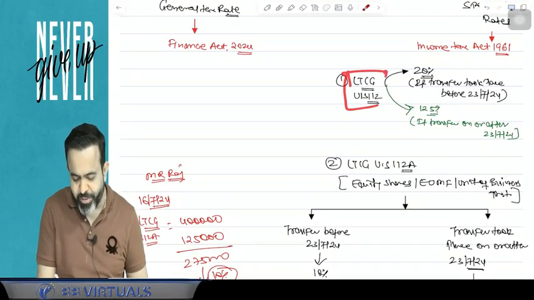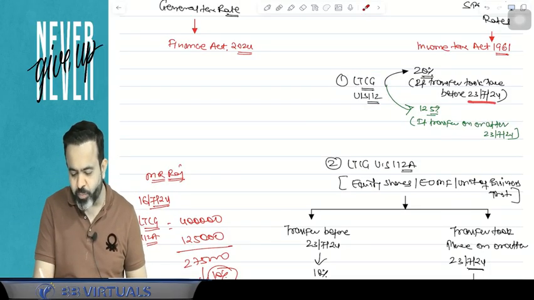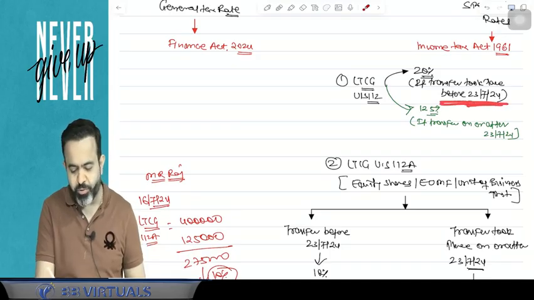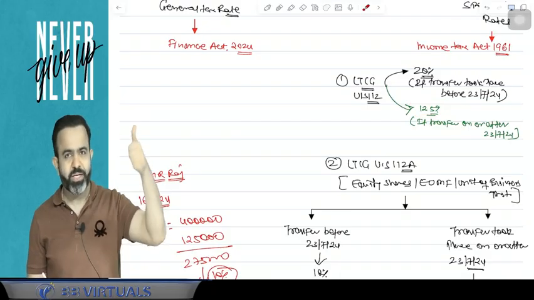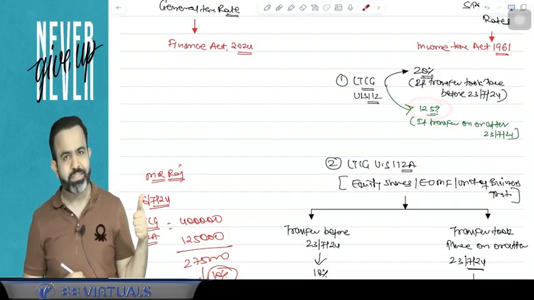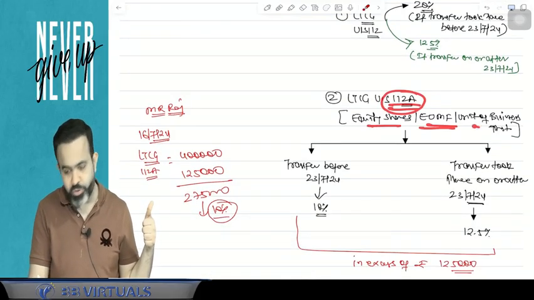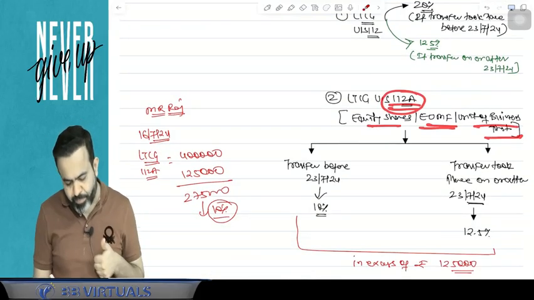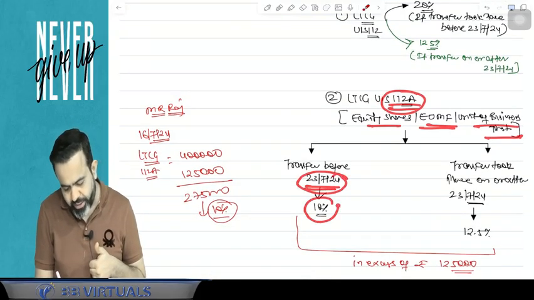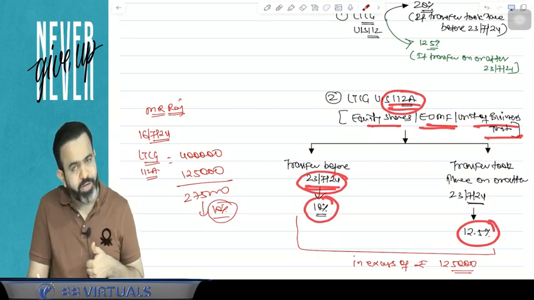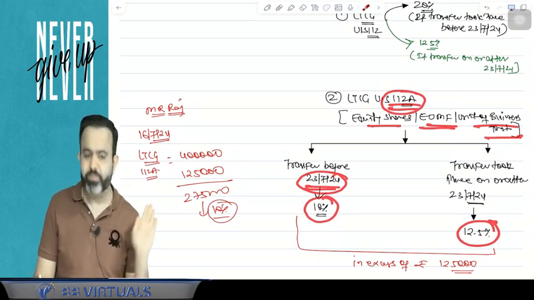So LTCG, normal long-term capital gain: if transfer took place before 23rd July 2024, tax rate is 20%. If it is transferred on or after 23rd July 2024, then 12.5%. LTCG under section 112A, that is equity shares, equity oriented mutual fund units or units of business trust: guys, before 23rd July 2024, 10% was the tax rate. Now it is 12.5%, but in excess of 1,25,000.